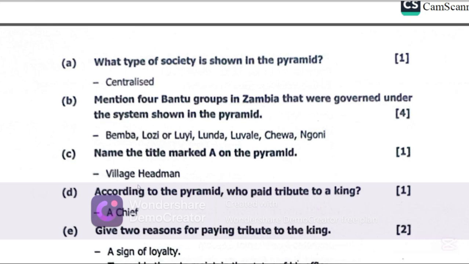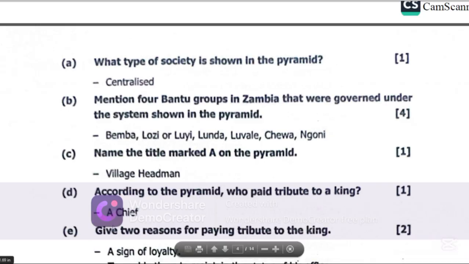Now, let's get to D. According to the pyramid, who paid tribute to a king? Obviously, the one who paid tribute to the king is a chief. Then the king paid tribute to a paramount king who happened to be a more powerful king.